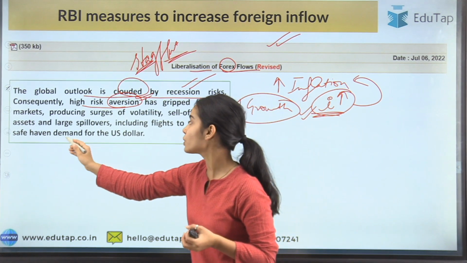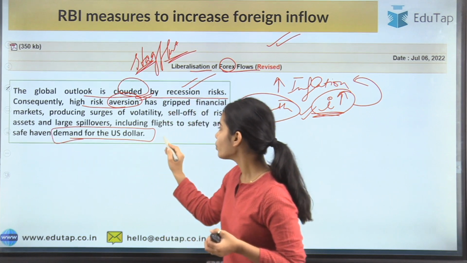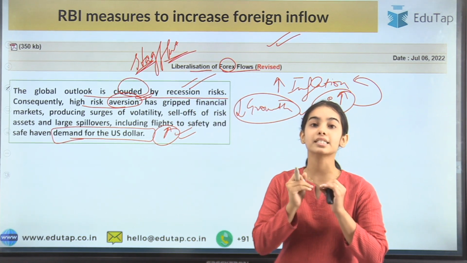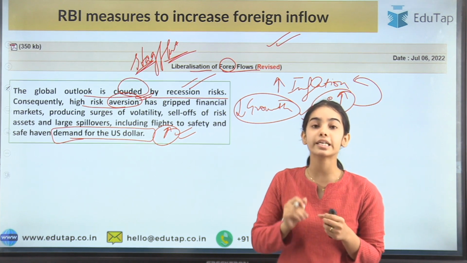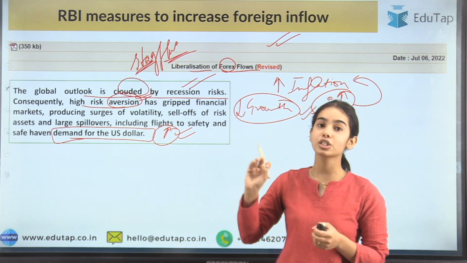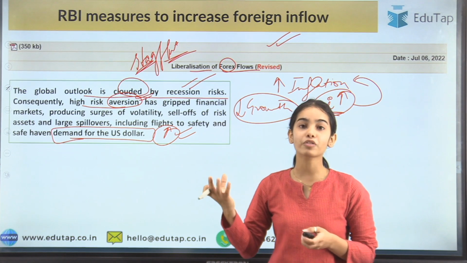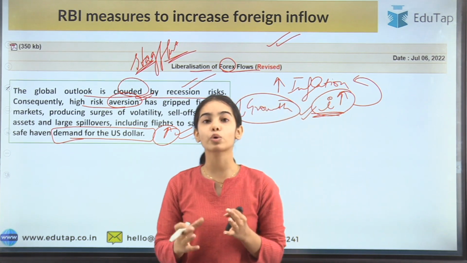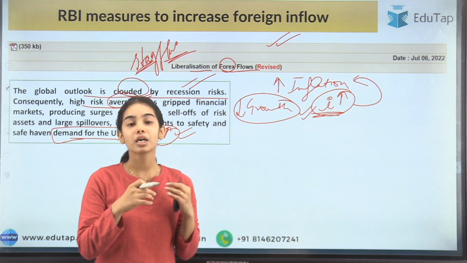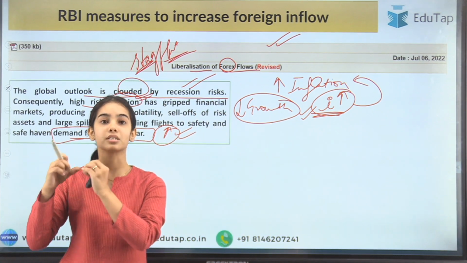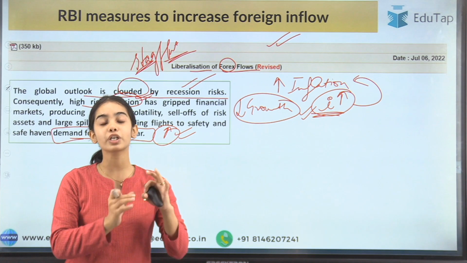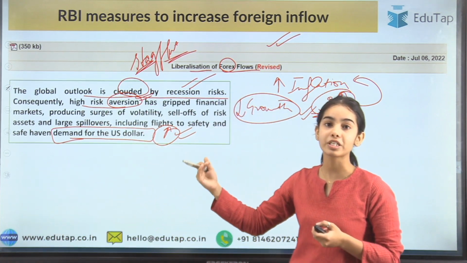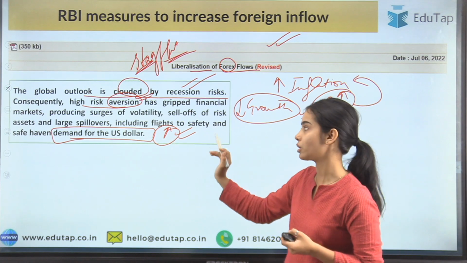The demand for the US dollar has increased to a great level. Why? Because the dollar is considered a safe haven. The dollar is considered a very safe currency because the US is one of the most advanced countries of the world. So seeing this global outlook and high aversion, the investors and market participants have shifted to demanding the US dollar so that their investment can be kept safe in dollars.